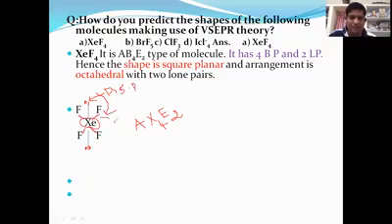Now, which type of interaction is this? Here we have a bond pair and here we have a bond pair. This type of interaction we call bond pair-bond pair repulsive forces.